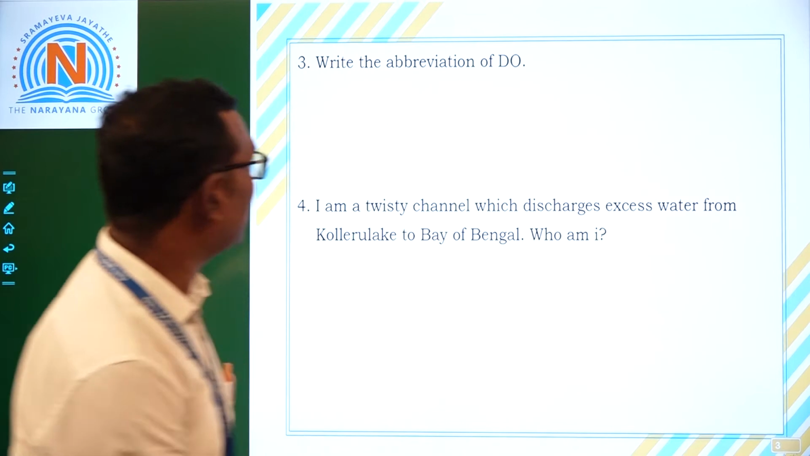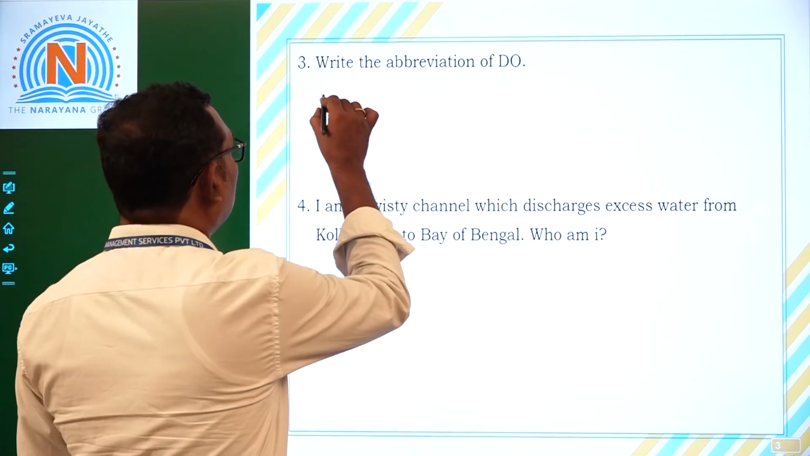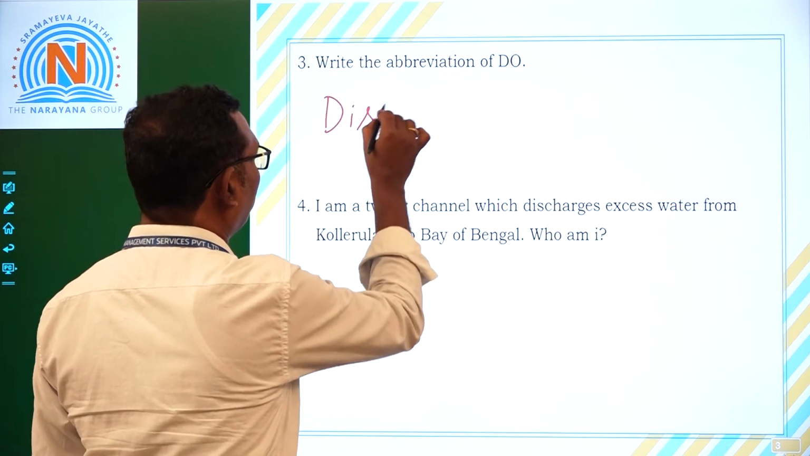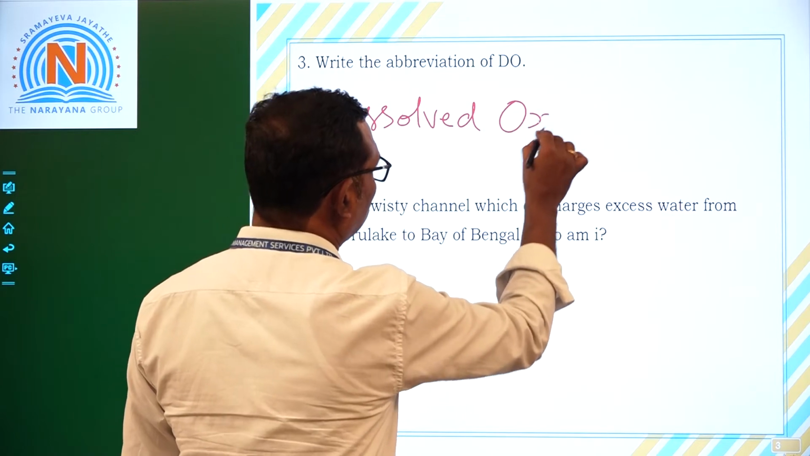Write the abbreviation of DO. DO stands for dissolved oxygen.